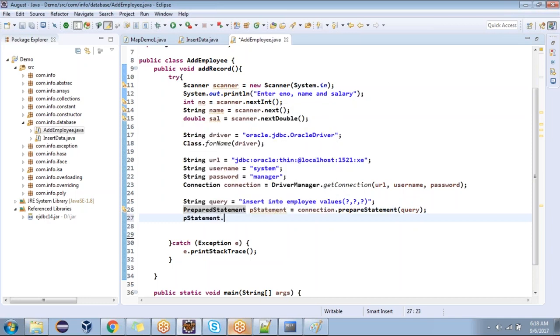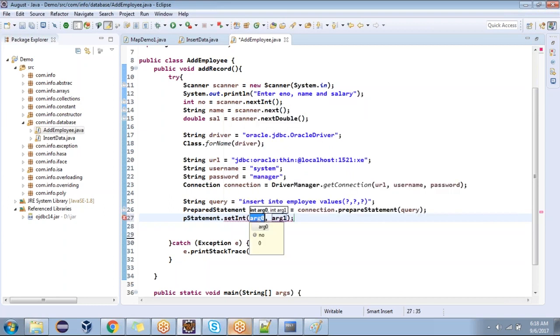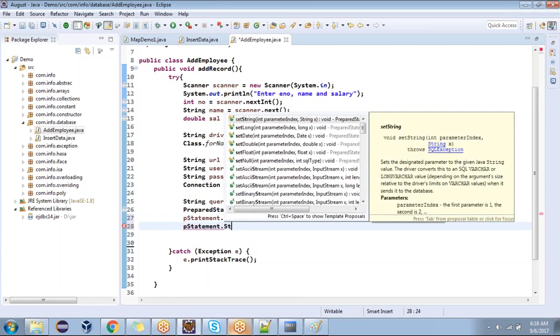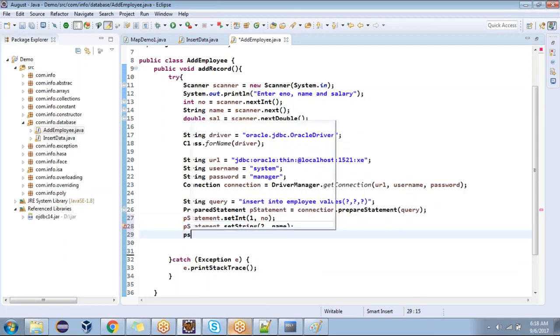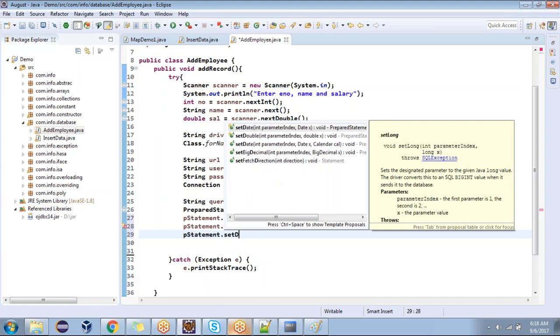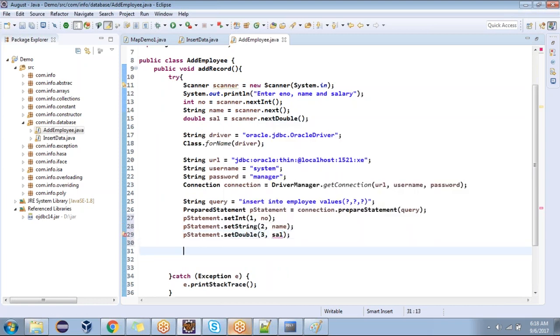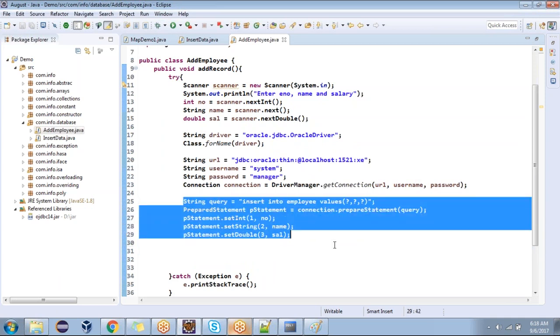So preparedStatement dot setInt. What is the method? setInt. First question mark, that's the number. PreparedStatement dot, what is the second question mark? String. setString. Is that clear now? Second question mark, that's the name. PreparedStatement dot setDouble, salary. You understood the concept now? You need to set it. Is it easy to write or difficult to write? Any double quotes open, double quotes close, single quotes? No.